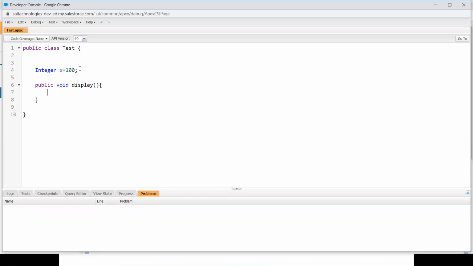Inside the function, I'm going to display something on the screen. So System.debug, 'Welcome to Apex'. So you finished your class. How will you make use of this Apex class? That's really a $1 billion question. You have finished your class. Why will you use this class?